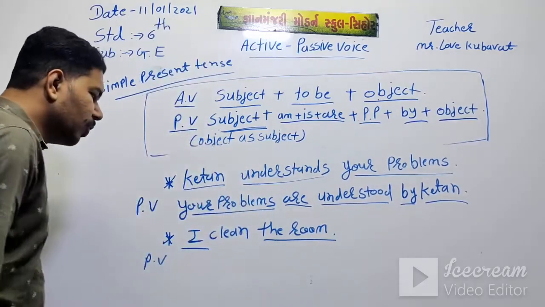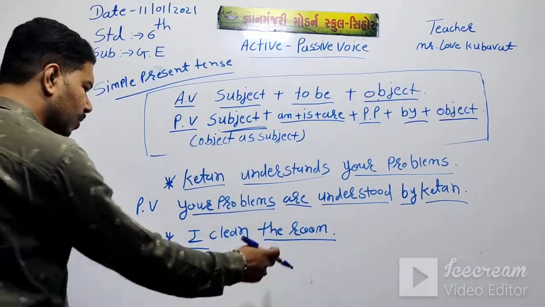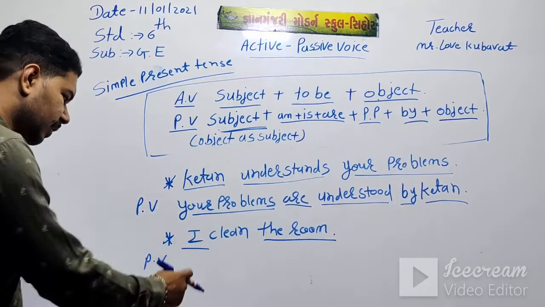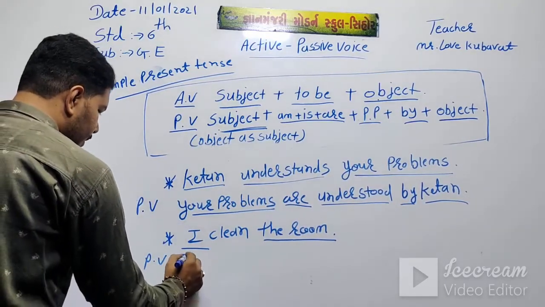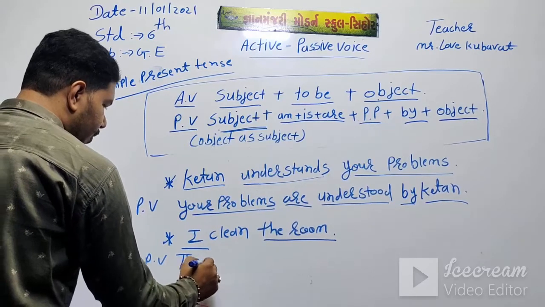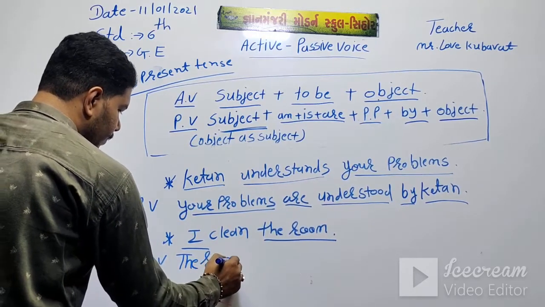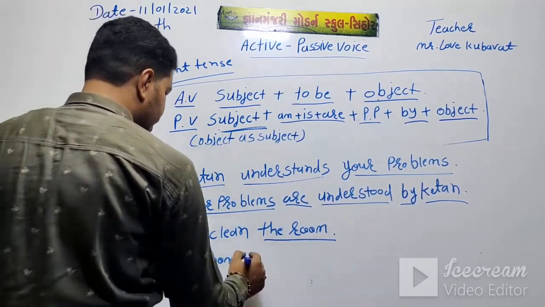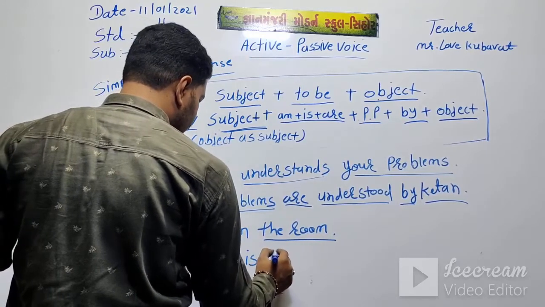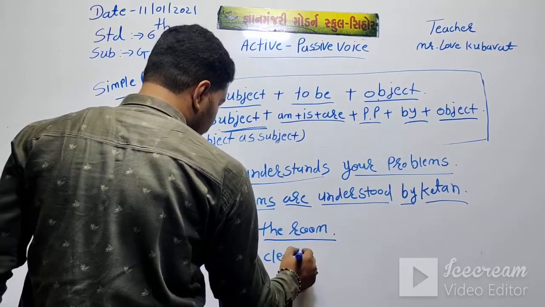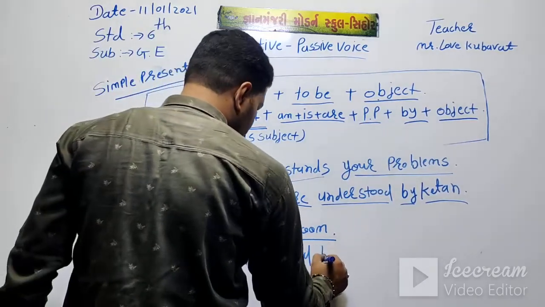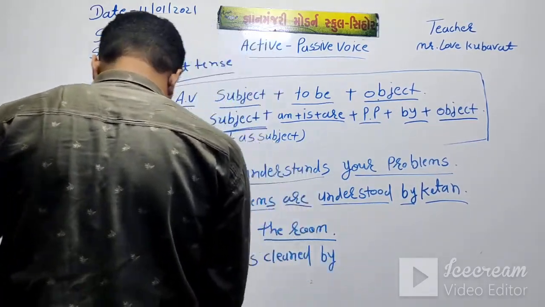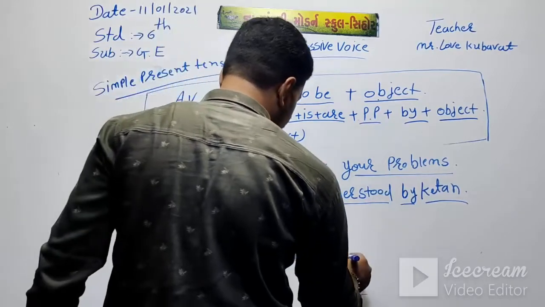What do I clean? Then this is the object, and who cleans the room, then this is the subject. The object as a subject, into passive voice, the room is cleaned by me.